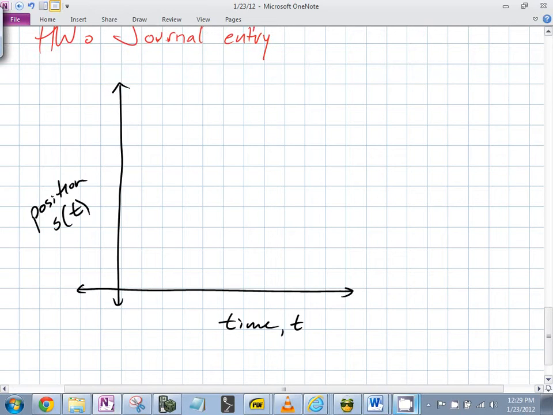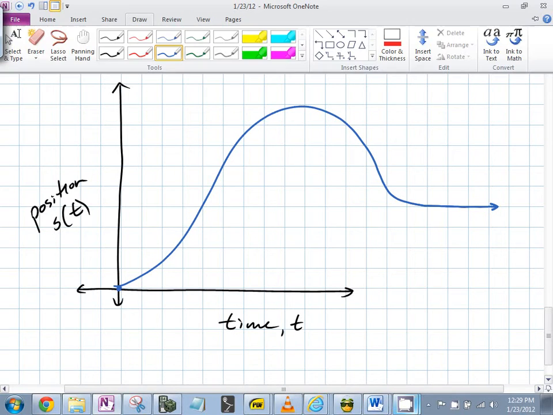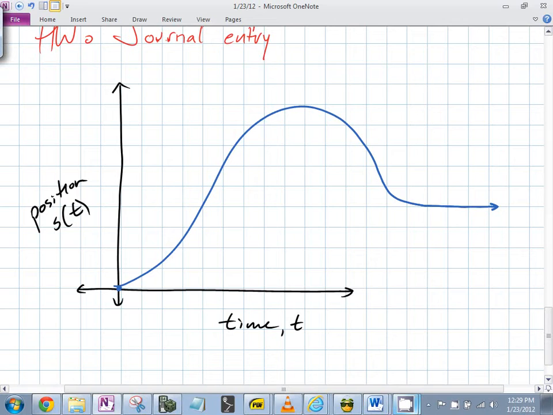So, for example, this particle, let's say it did this. Let's say that was the position. Let's make it a little better. Let's make it like this. So what's going on here? The particle is moving away from the origin and then moves towards the origin and then it levels off. So if this is the position, let's say I was looking at this specific point, let's say right here.